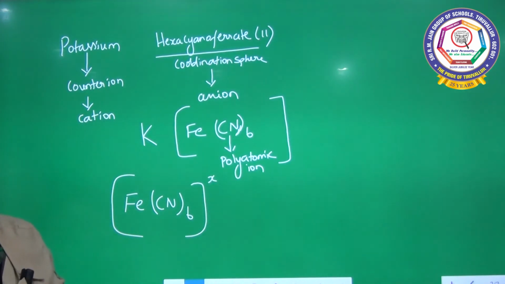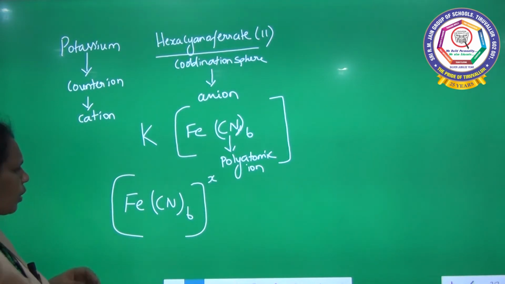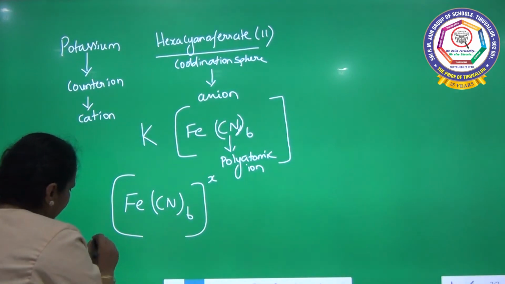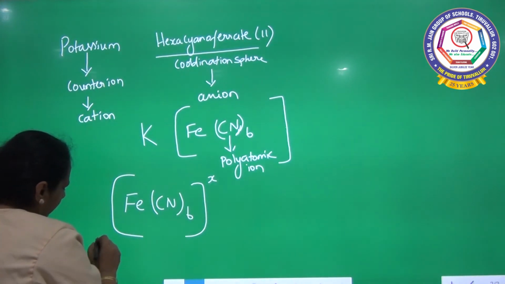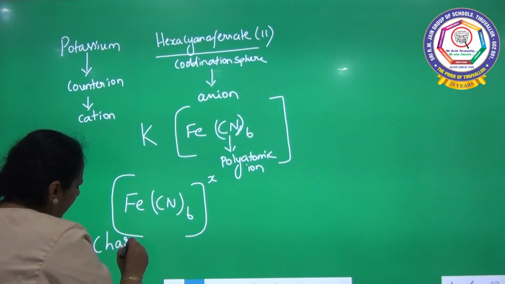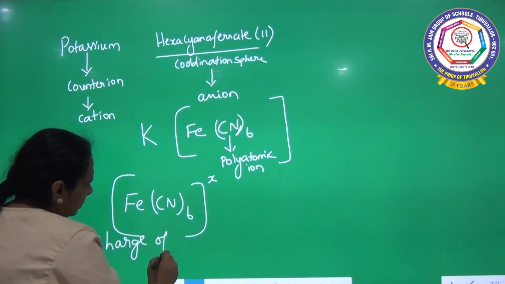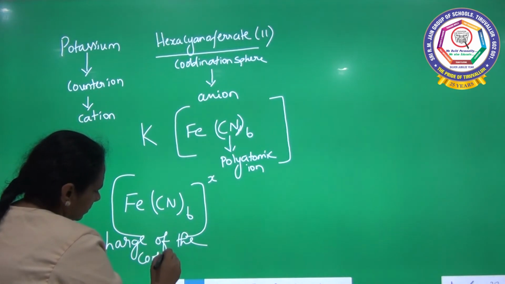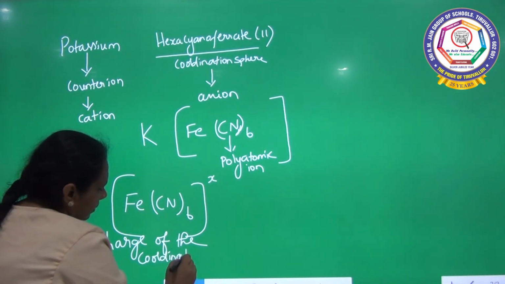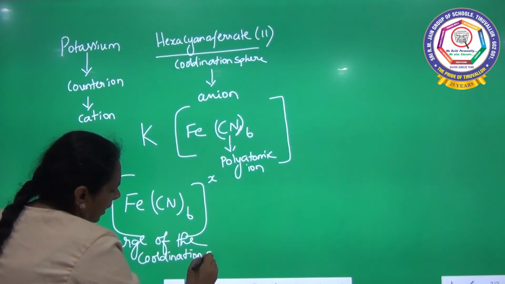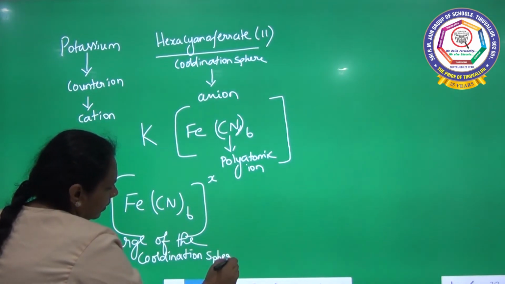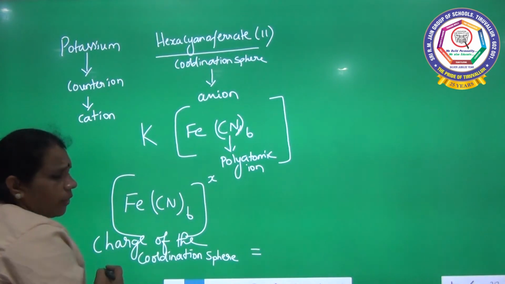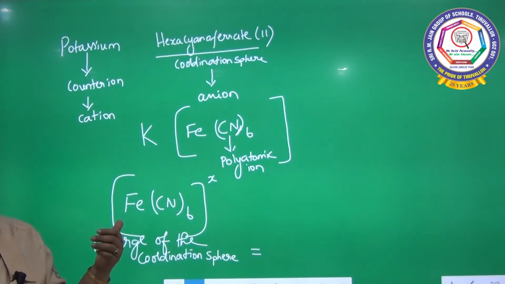I am assuming it as X. And we are going to see what is this X. X is nothing but the charge of the coordination sphere is equal to... how can we calculate the charge of the coordination sphere?